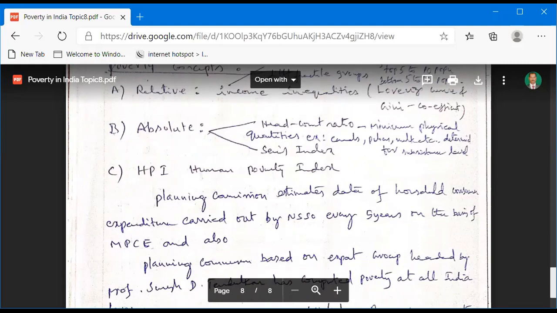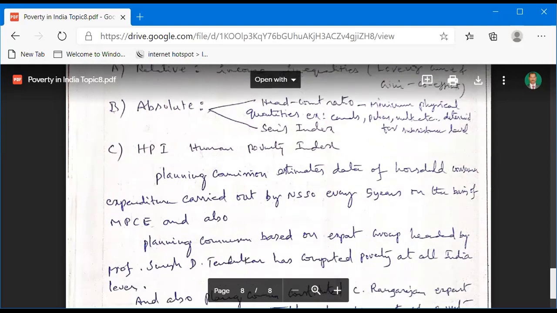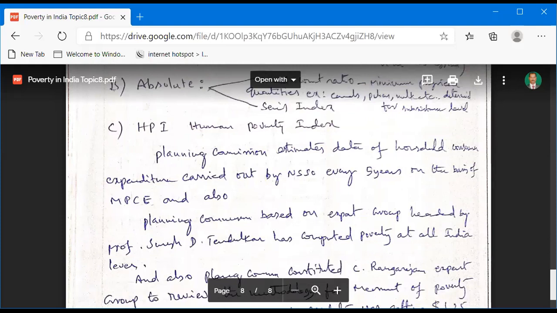And our planning commission, now called Niti Aayog, estimates poverty based on the data of household consumption expenditure.